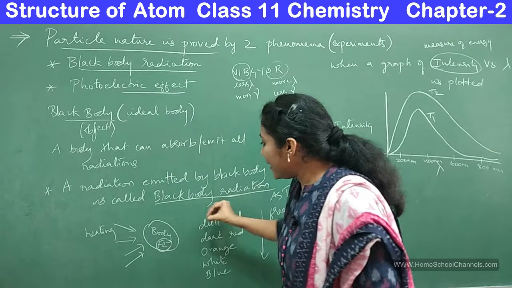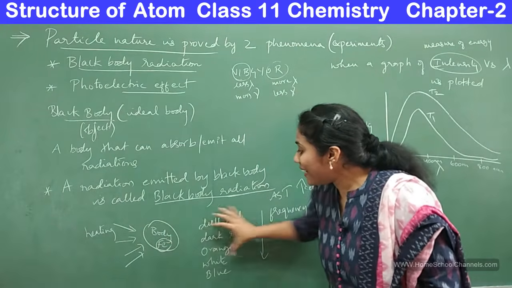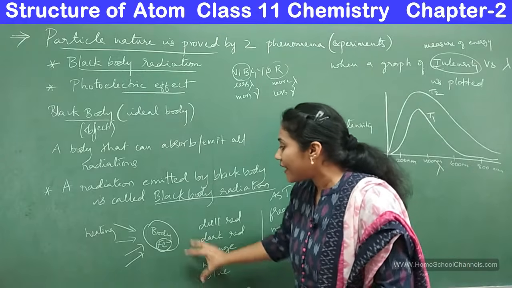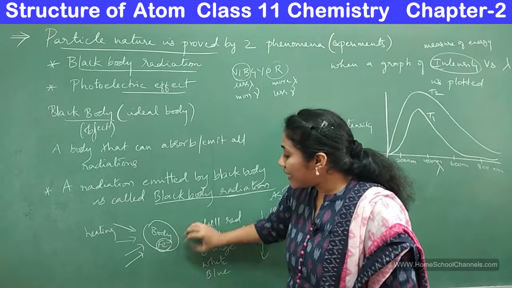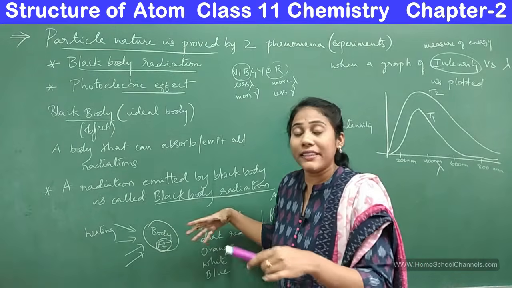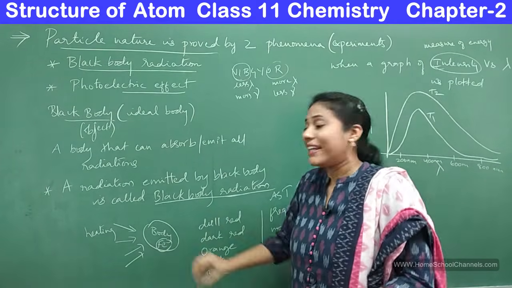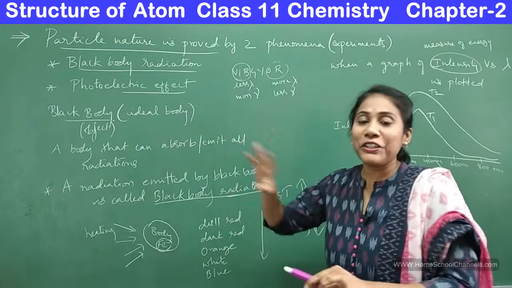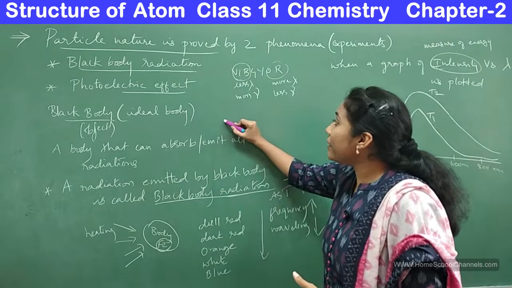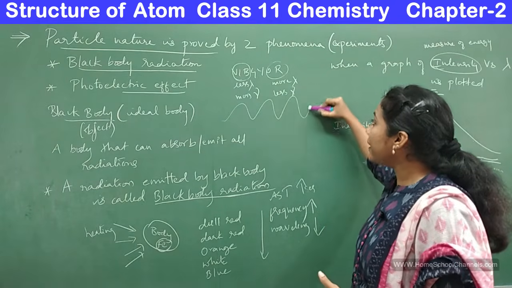This tells that the energy is not emitted continuously. Okay, this graph actually proves that the energy, the radiations emitted from a black body, are not emitted continuously, it is happening discontinuously. Say if the energy is moving in the form of a wave, it would go in the continuous way, right?